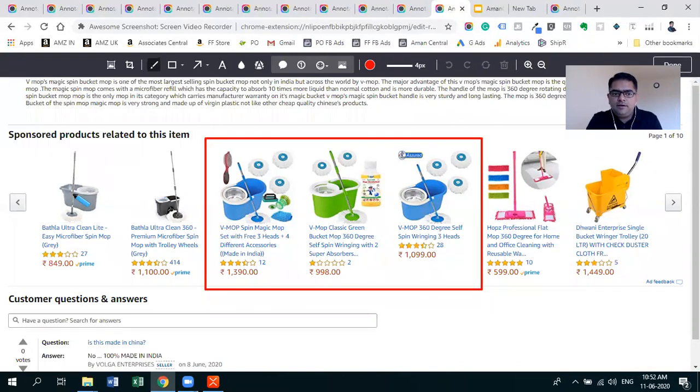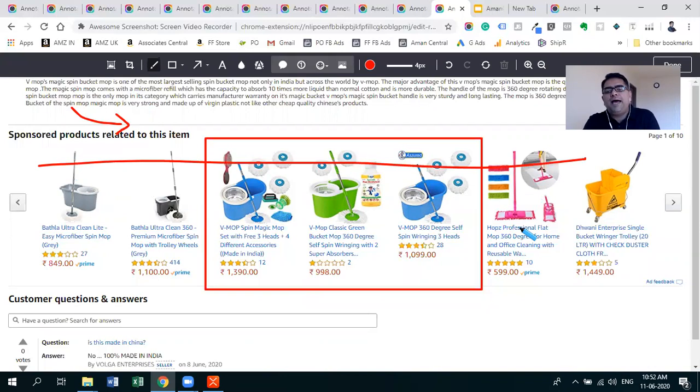Otherwise you are paying PPC bids to get your visitors here, and if somebody else's products are here, they might go and buy others' product.